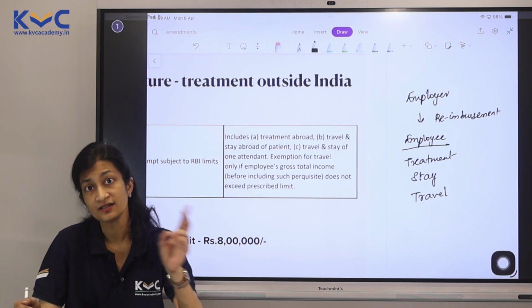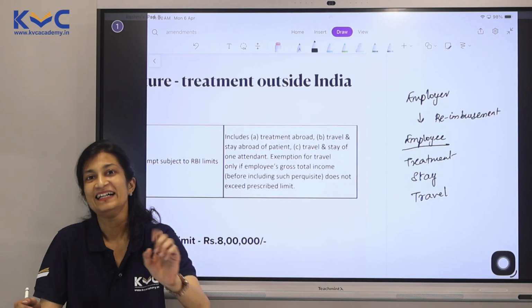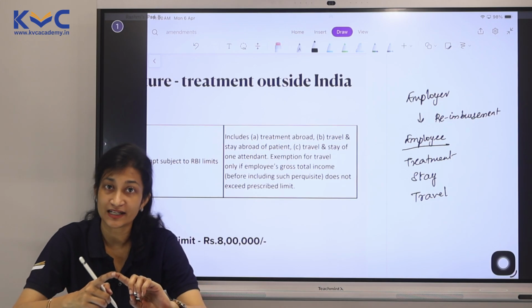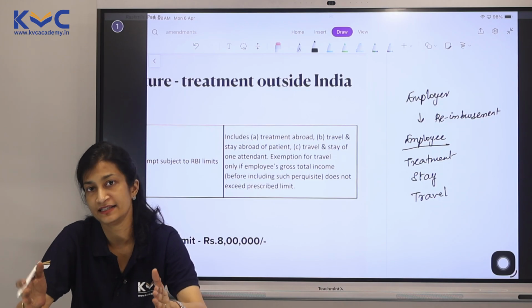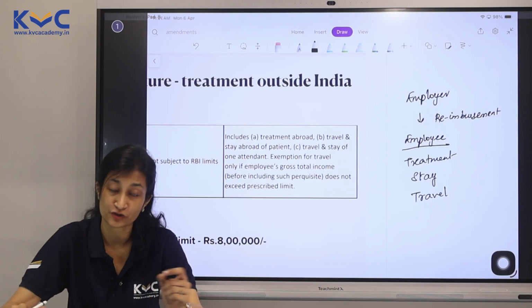Now comes the question whether it is going to be taxed in the hands of the employee or not. Here it is very clear. First thing, it has to be within the RBI limits. So there are certain limits set up by the RBI. If the amount is within that, yes, you can give them exemption.